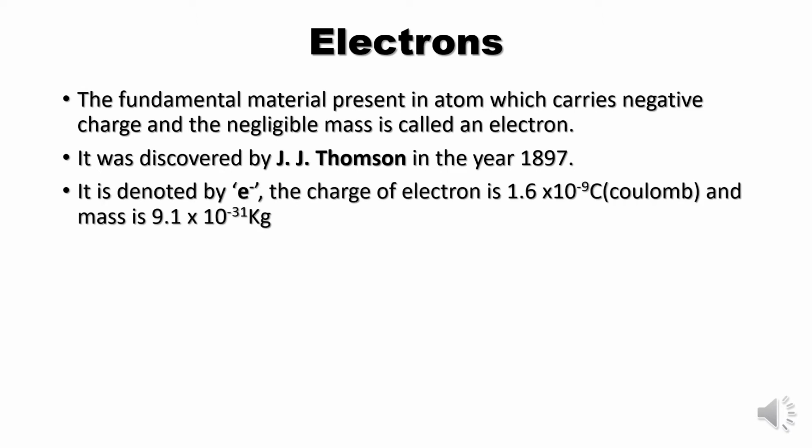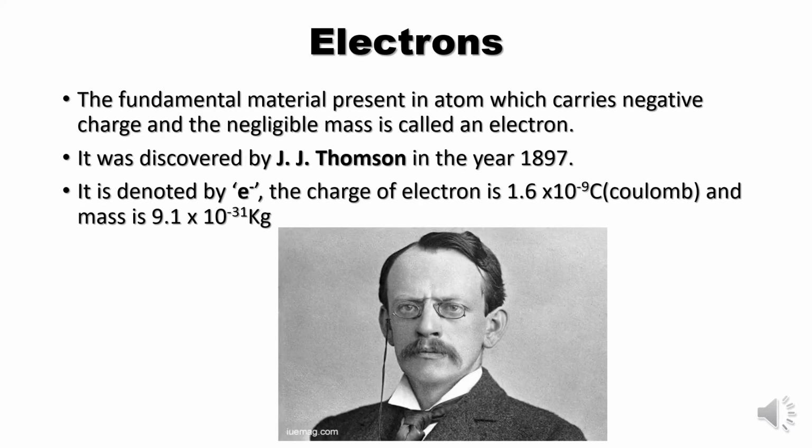So it is denoted by small e, it carries negative charge, and its charge can be measured in coulombs, that is 1.6 into 10 to the power of minus 19 coulomb, and the mass of an electron is 9.1 into 10 to the power of minus 31 kg, which is too small.